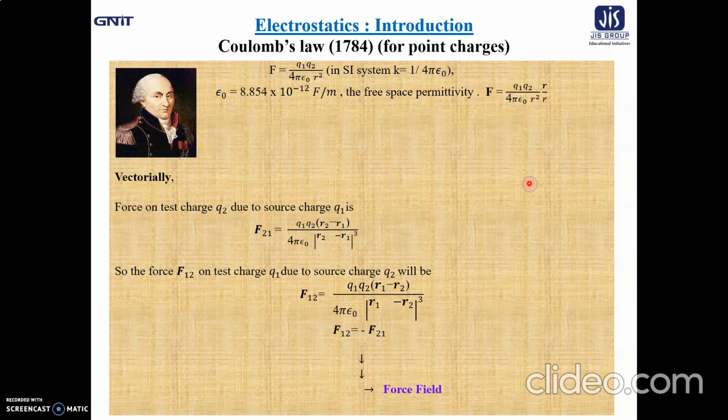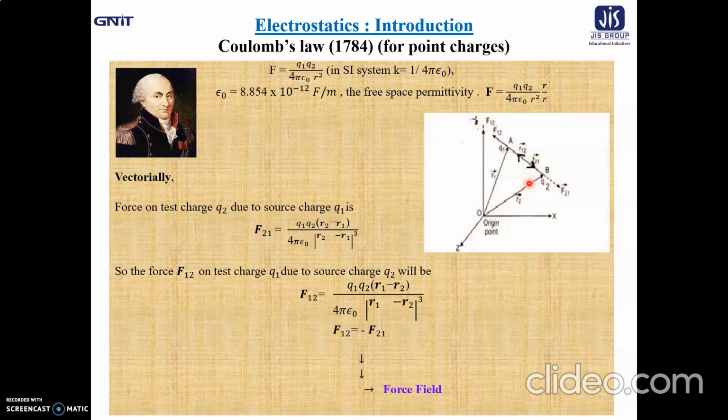Let us clarify this point with the help of this all important diagram. Here we have taken the 2 point charges Q1 and Q2, which are kept at position vectors r1 and r2 with respect to some origin of the coordinate system.